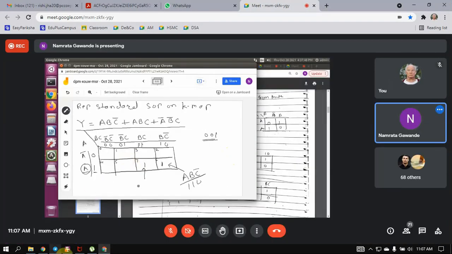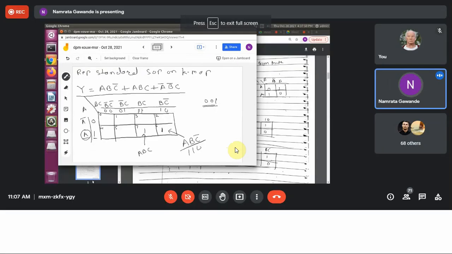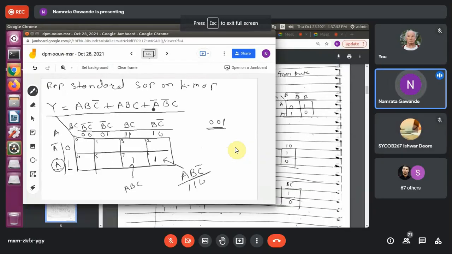A, B, C. Okay, what is the next term? A bar, B bar, C bar. A bar, B bar, C. A bar, B bar, C means which term? 0, 0, 1, right? Yes, ma'am. So here also the output should be 1. Fine.